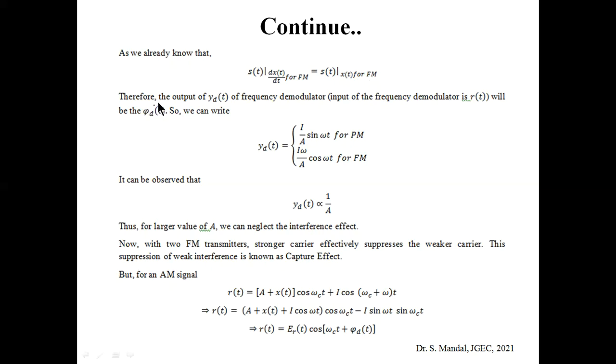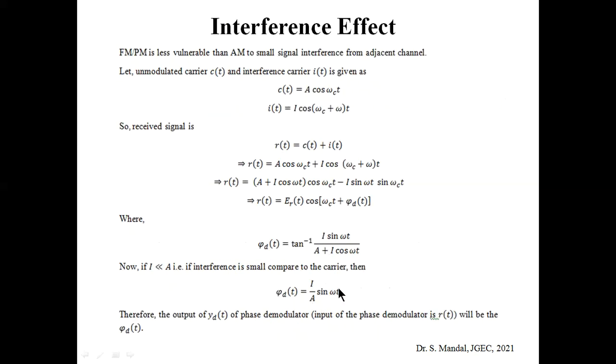So therefore we can write that the output y_d(t) of the frequency demodulator, where the input of the frequency demodulator is r(t), will be phi_d dot(t), or d phi_d(t)/dt. So you can write that y_d(t), the output of the respective demodulator, will be I by A sine omega t, that is for PM.